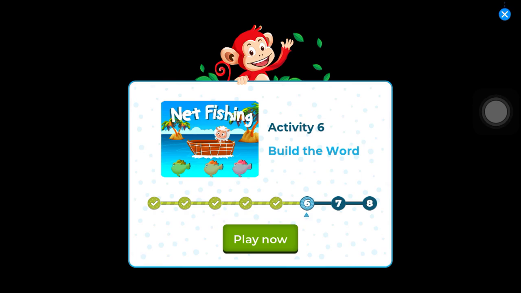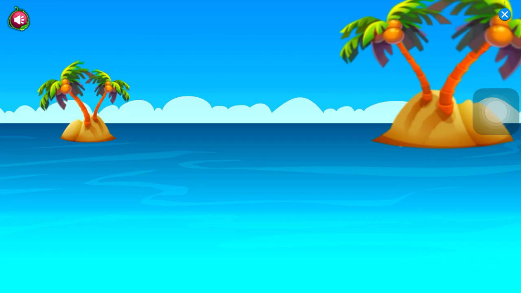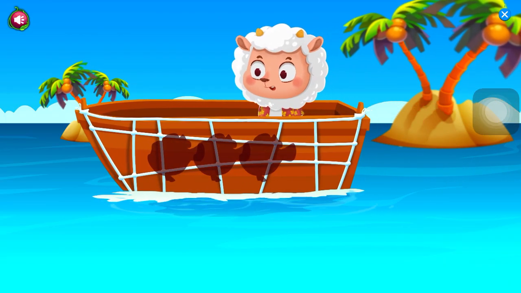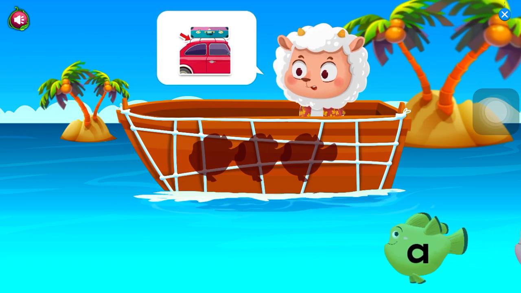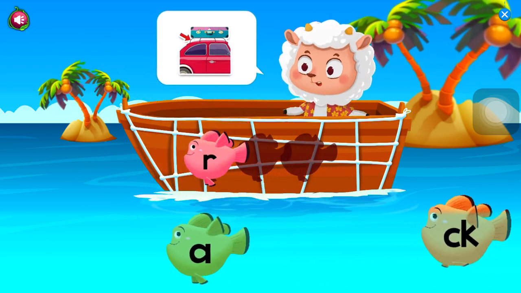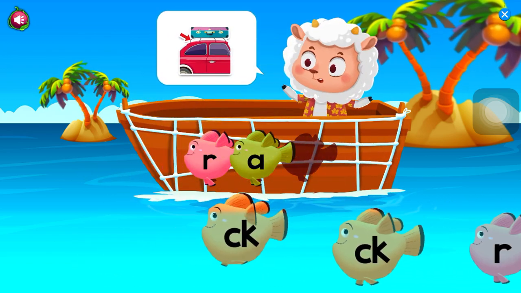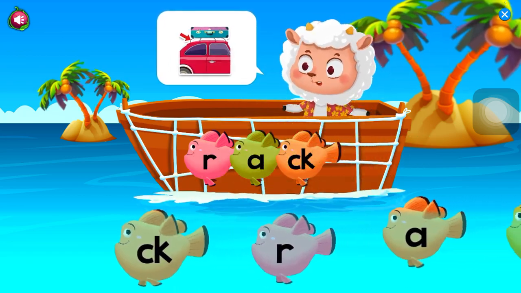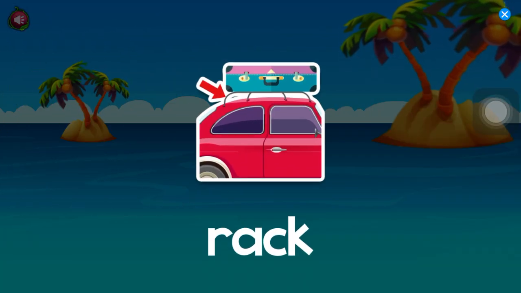Activity 6. Build the word. Drag the fish to the boat to make the word. Rack. Yay! Rack.